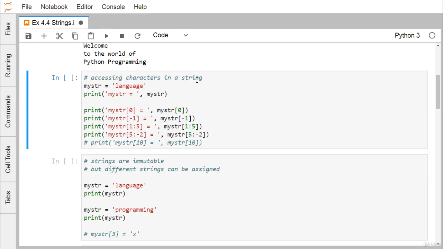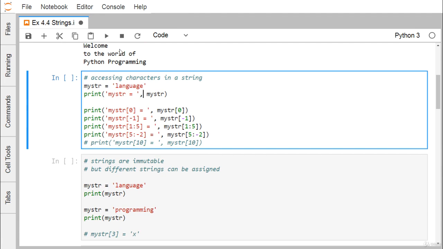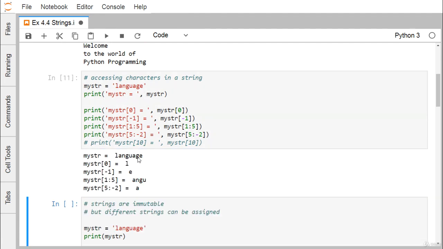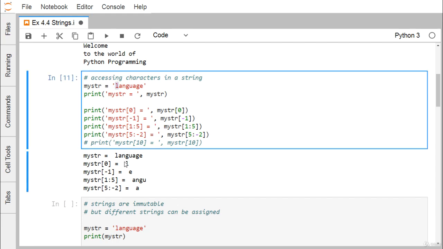Accessing characters in a string. Here my str is equal to language, and then I printed this my str. Language has got printed, and then I'm retrieving the character at the 0th index, so I shall retrieve this L. L has got printed. Now -1 means from the back, where this particular E has the index -1, and from the front this E will have the index 0, 1, 2, 3, 4, 5, 6, 7.